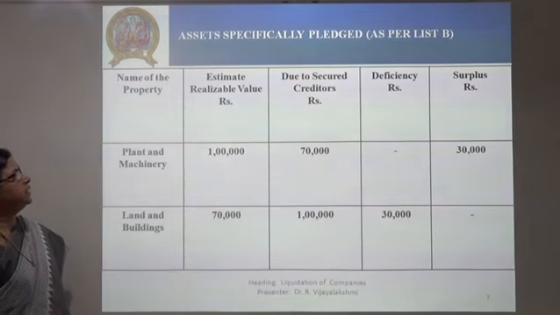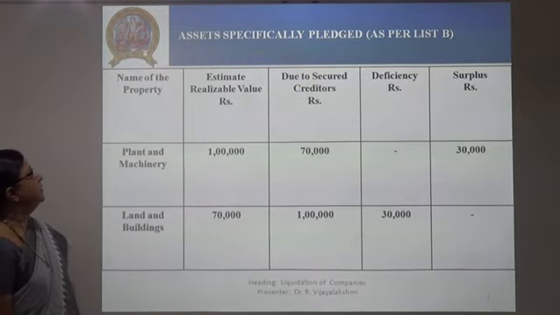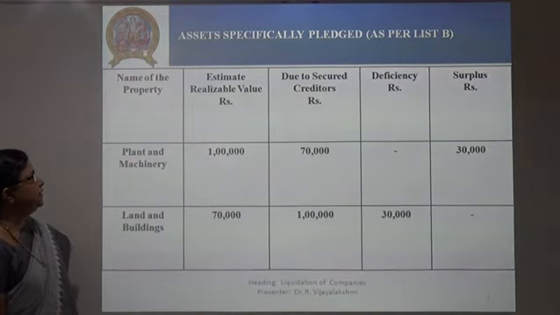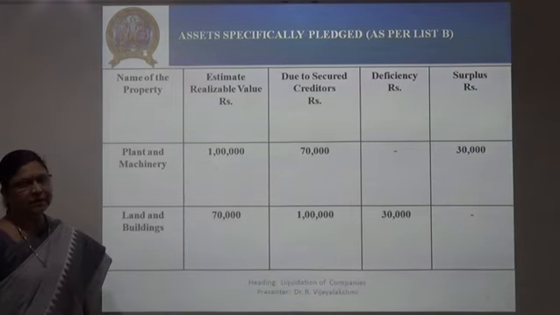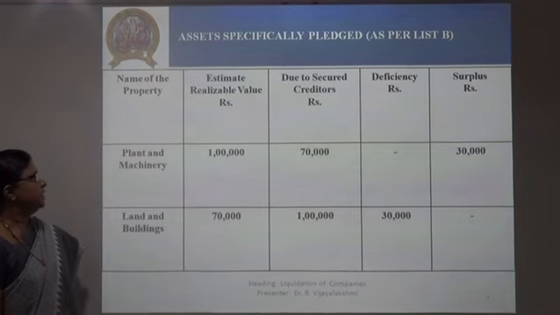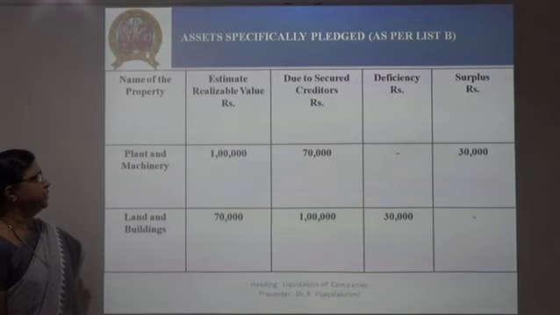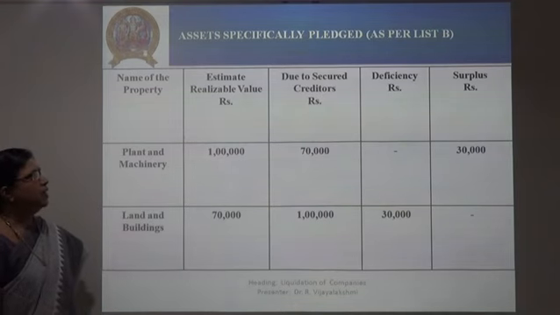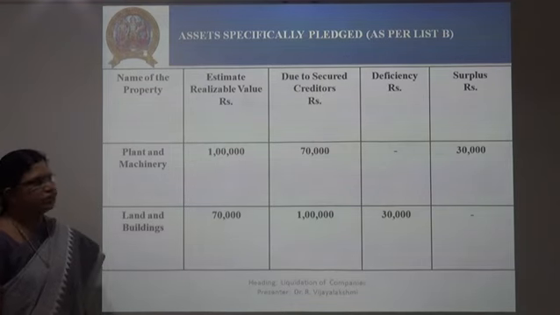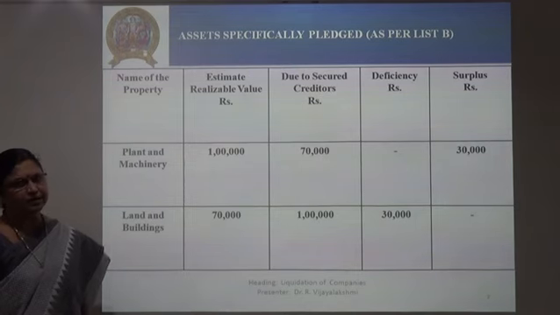Then assets specifically pledged, as per list B. Here, name of the property, estimated realizable value, due to secured creditors, and deficiency and surplus are given. Say, for example, if you take plant and machinery, the estimated realizable value is 1 lakh and the loan amount is 70,000. So there is a surplus of 30,000, which is taken to the total column of the aggregate.